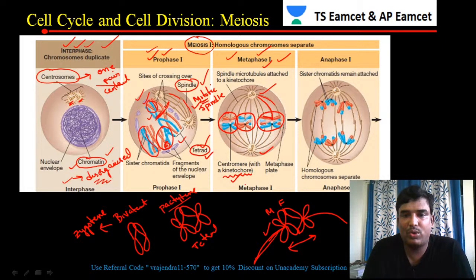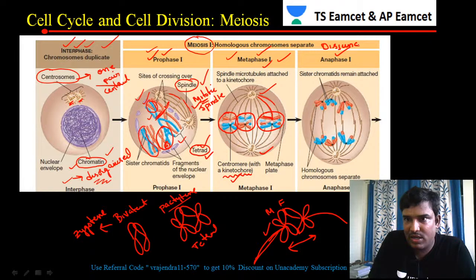After metaphase 1, the cell will enter into anaphase 1. So what happens in anaphase 1? We clearly see that in anaphase 1, disjunction is taking place. What is the major event in anaphase 1? The major event is called disjunction. So what is disjunction?